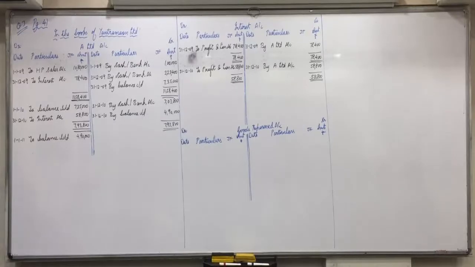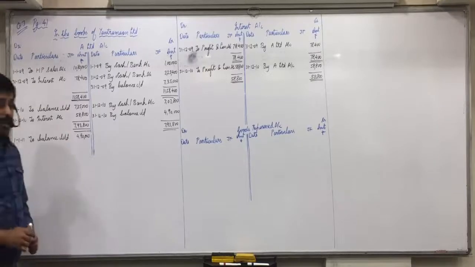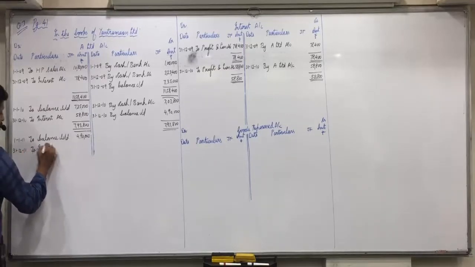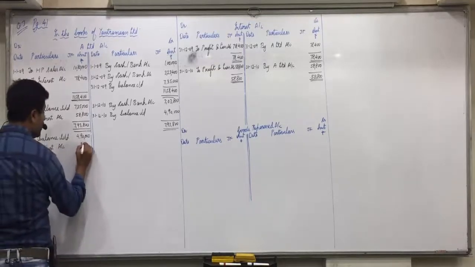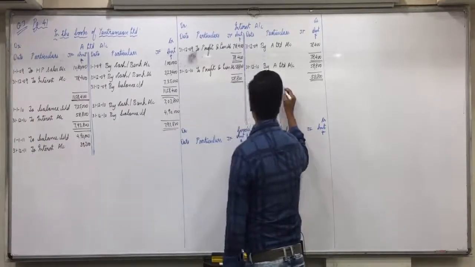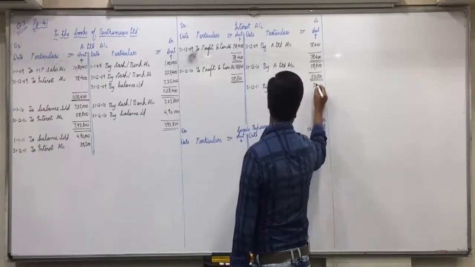Now what did I tell you in the morning? In the last third year is defaulted in the payment. Yes. So in that year we'll pass all the entries except installment. See the workings. First, interest. What is the amount of interest? 39,200. A Limited to interest. So A Limited debit side 31,12,11 to interest account 39,200. Opposite side in interest account 31,12,11 by A Limited account 39,200.